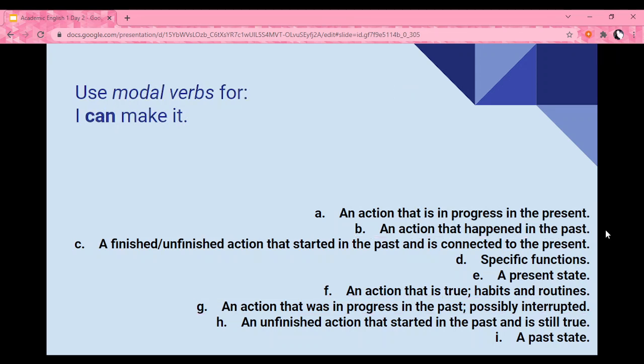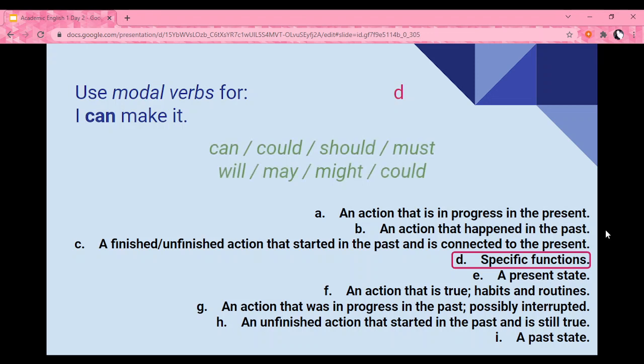Finally, we use modals for specific functions. This is going to depend a lot on the modal verb you're using to know what it means. Some examples of modal verbs are can, could, should, must, will, may, might, and again, could. They are going to vary what they mean. Maybe we're talking about ability, maybe we're talking about an offer or a necessity.